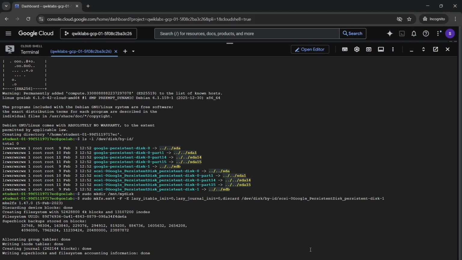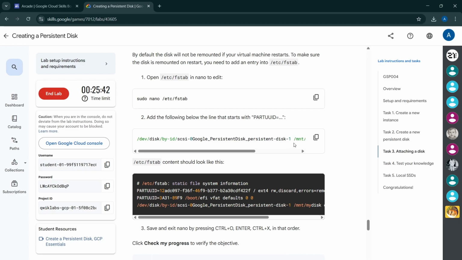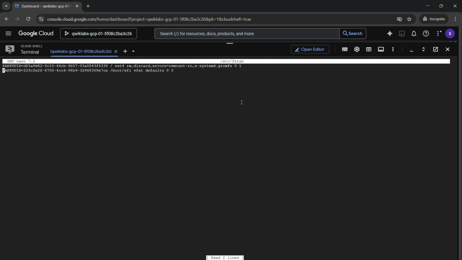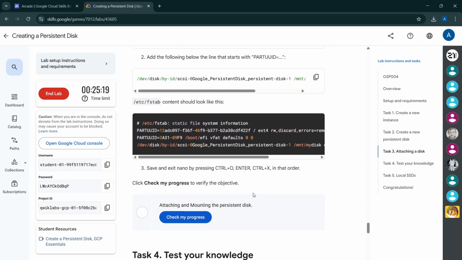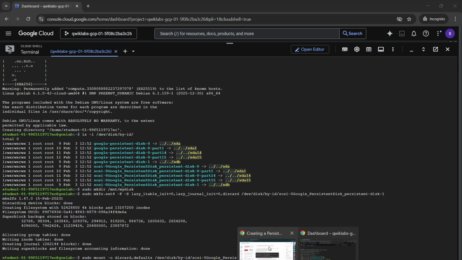Then we will run this command to go into nano to edit. And then we have to add this below the line that starts with UUID. Copy this, use arrows, come down, paste it. Let's check if it matches the photo. It does. Now for saving it, Control O, enter and Control X. Now it is saved.